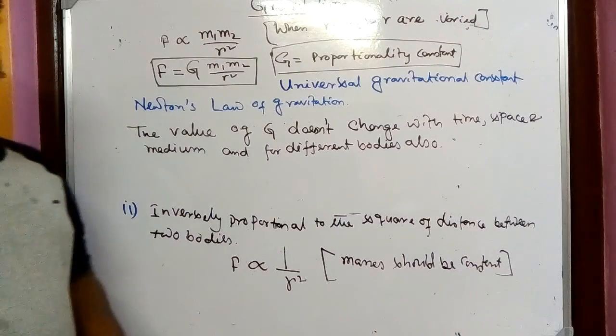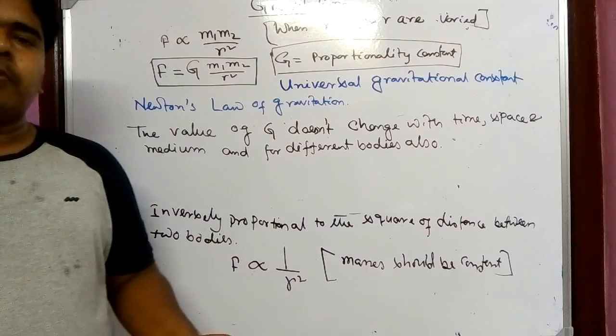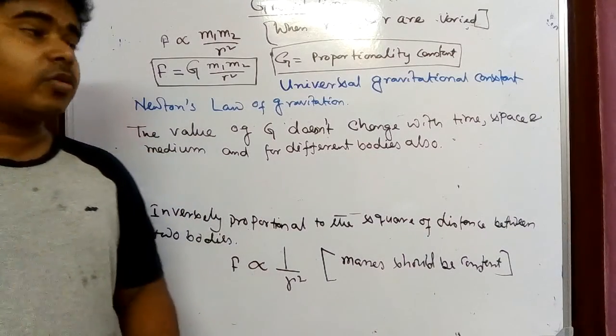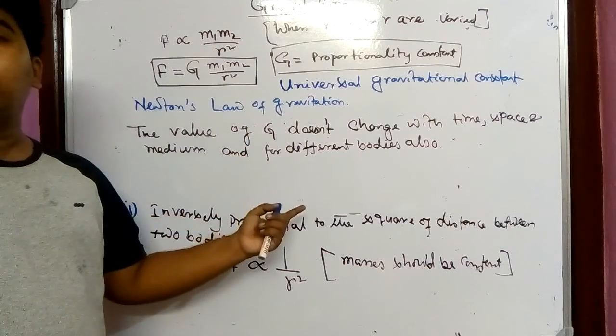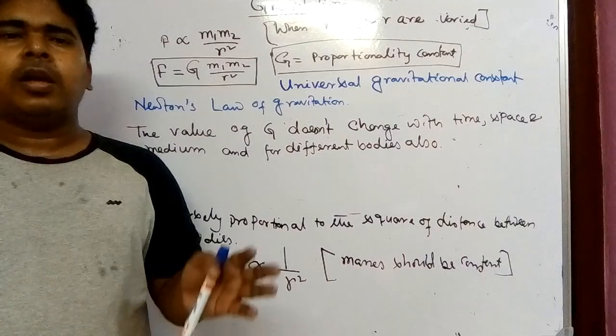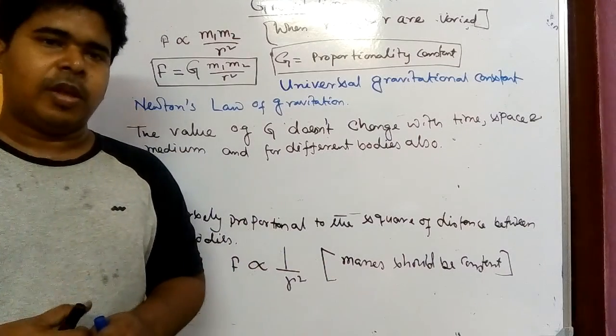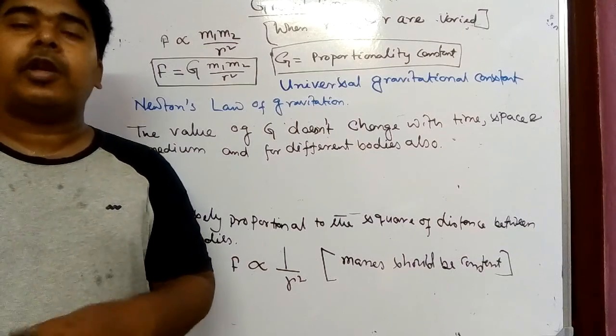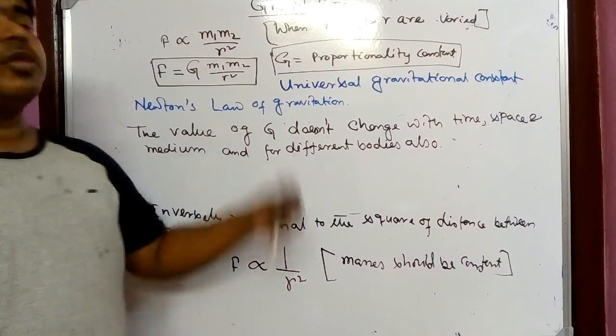When we are talking about the force of attraction between sun and earth, earth and moon, in this case also whatever the value of G, it will be the same if I find the gravitational force between neutron and proton also. It remains the same for different bodies also. That's why it is universal.